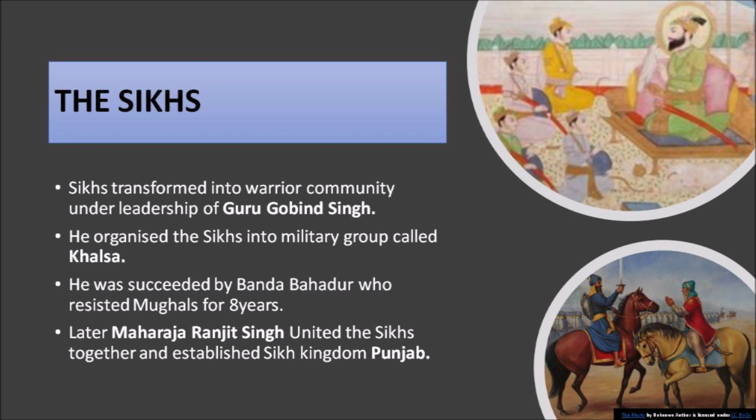After Guru Gobind Singh, his son Banda Bahadur also resisted the Mughals for 8 years. Then Maharaja Ranjit Singh united the 12 groups of the Sikhs, brought the whole area west of the Satluj under his control and established the Sikh kingdom in Punjab. As we are very well aware, the Britishers were also holding a grip in India, therefore Ranjit Singh signed the Treaty of Amritsar in 1809 with Lord Minto.